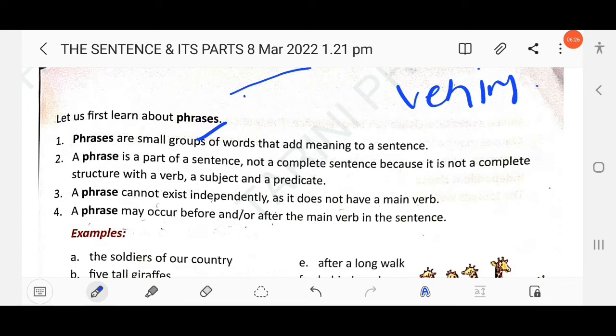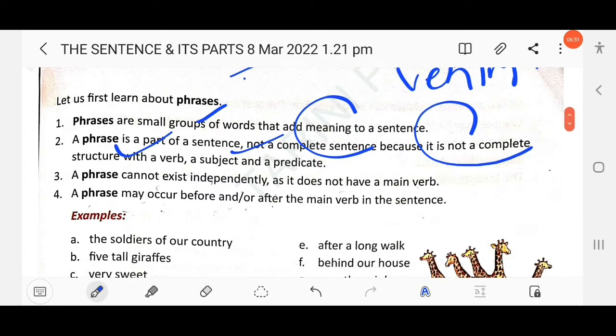Then next point here, a phrase is a part of a sentence, not a complete sentence, right? You just have to remember, a phrase is not a sentence, it is a part of a sentence, not a complete sentence, because it is not a complete structure with a verb. As we have discussed, phrase means without verb, right? It is not a complete structure with a verb, subject and predicate. So this is not a complete sentence.